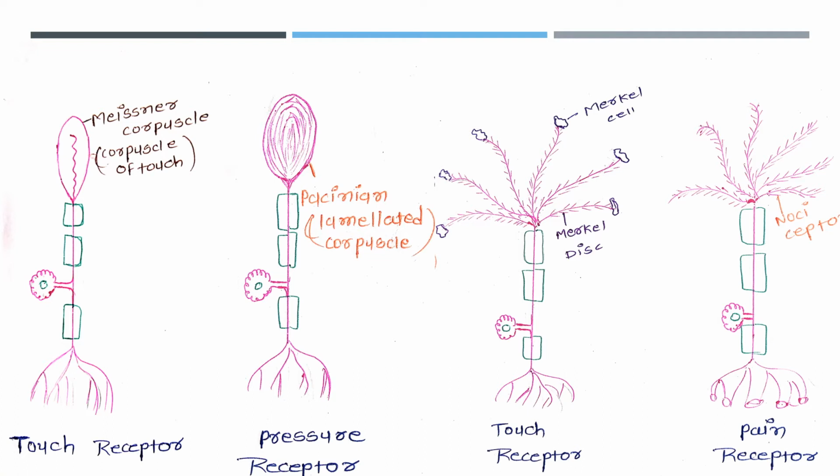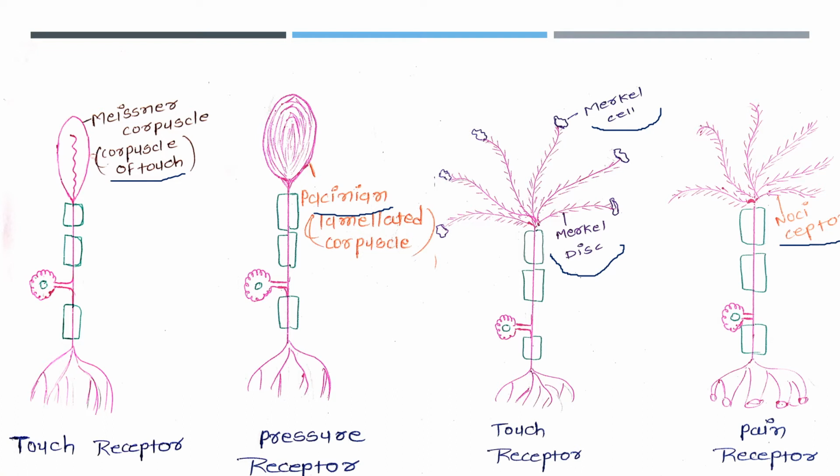Yes, these are the unipolar neurons which have a sensory receptor. So here it is a Meissner corpuscle, receptor for touch. This is the Pacinian or lamellated corpuscle, receptor for pressure, and here this is the Merkel cell with Merkel disc, receptor for touch, and the last figure is the nociceptor, receptor for pain. Okay, so these are the sensory neurons classified according to different receptors.